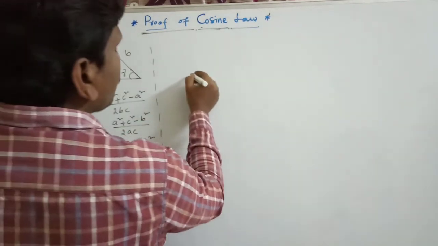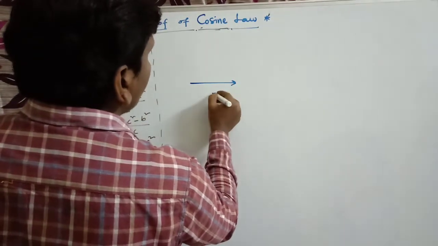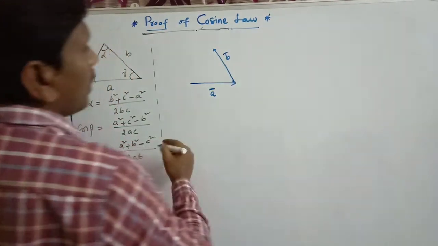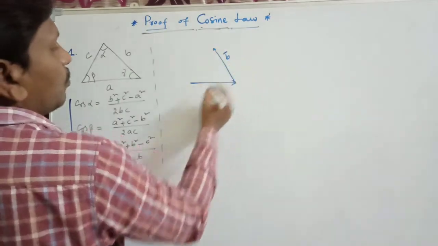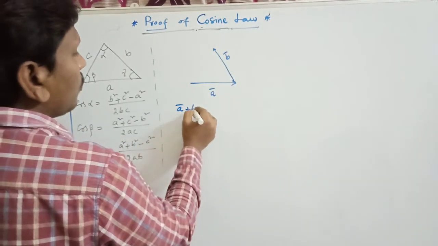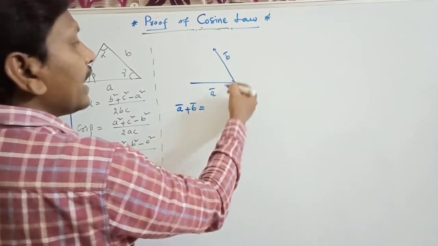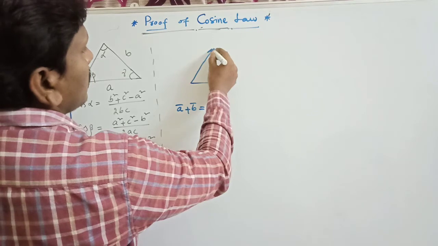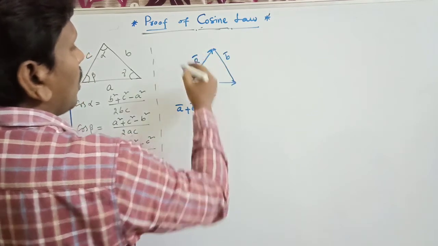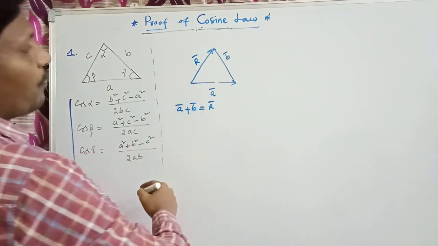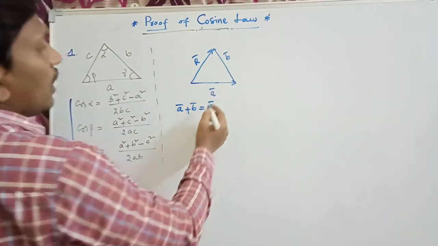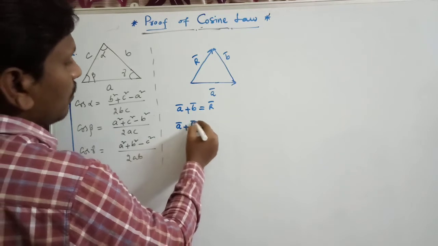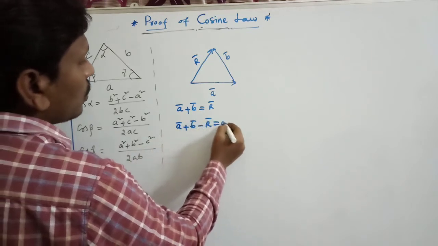Let us consider a vector a bar and another vector b bar. Vector a is added to vector b with respect to the head and tail method. Then a resultant vector will be formed, that is r bar. And this can be written as a bar plus b bar minus r bar equal to 0.